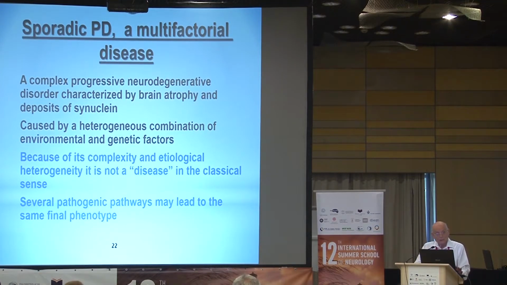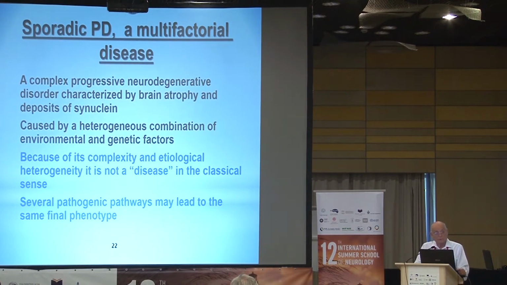So for me, Parkinson's disease, again, I speak about the sporadic form, I define it as a complex progressive neurodegenerative disorder characterized by brain atrophy and deposits of synuclein, of course, which is caused by a heterogeneous combination of environmental and genetic factors. And because of this complexity and the etiological heterogeneity, it is not a disease in the classical sense of the word.